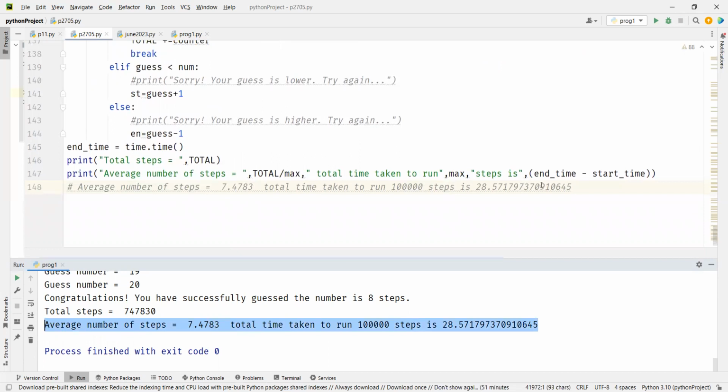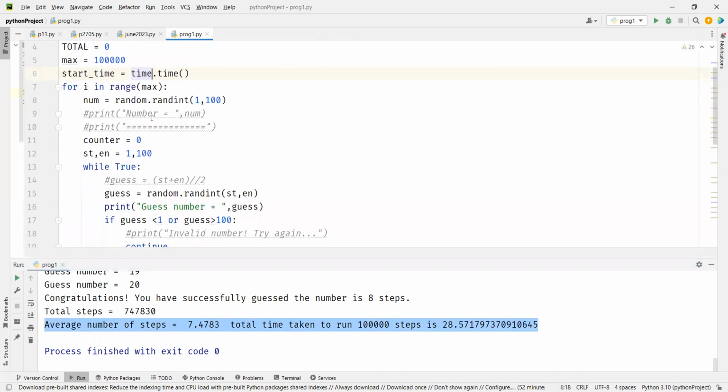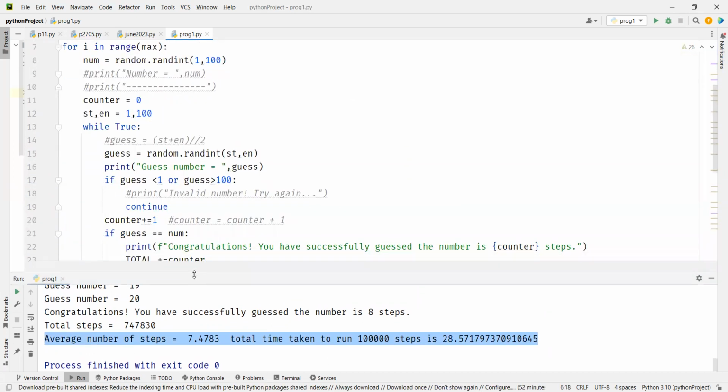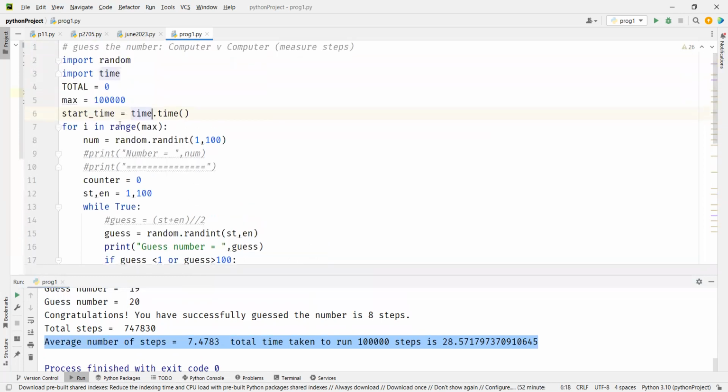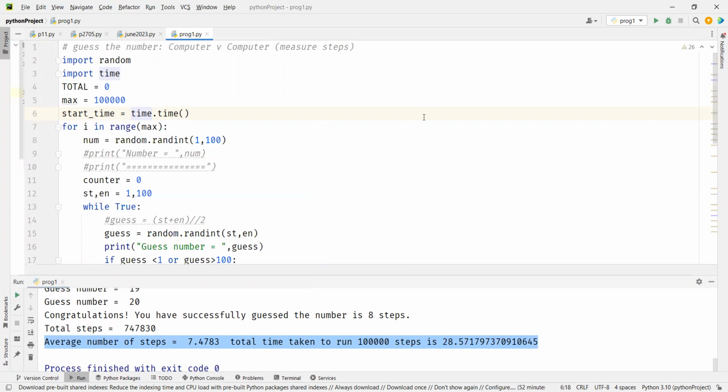Any questions before we end today's session? So we use the for i loop just to compare, right? No, for i in range of max. Just to run it multiple times, correct? Yeah. See, we cannot say by just one step. In one step, we have seen we can guess it. It doesn't mean that you will be able to guess in one step. But if you do it 1 lakh times, then you are averaging out. That's what it's trying to tell you here.